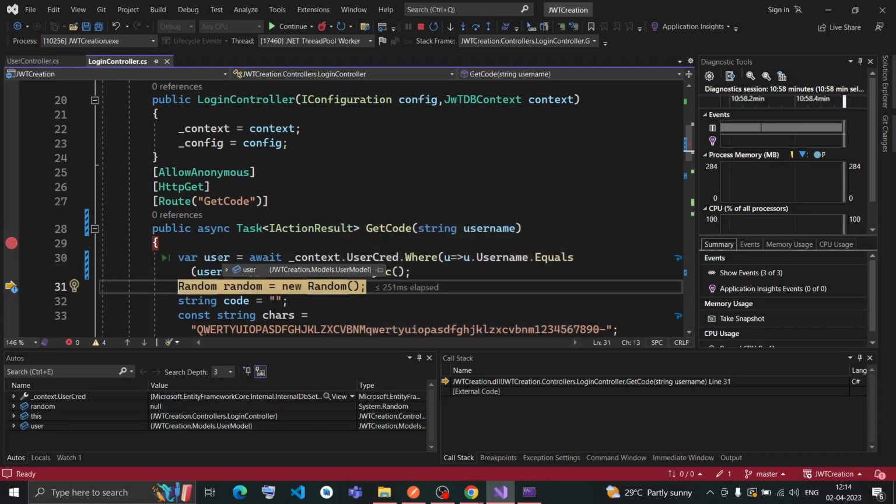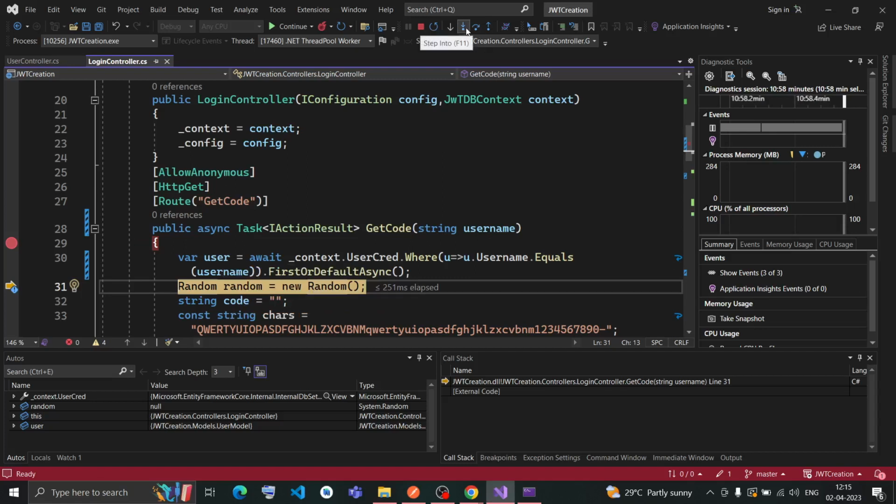Now if we hover over this user and expand it, you can see this is the code that was there previously, starting with 7m2, then the ID is 1, the role is admin, and username is Preetham123. So Preetham123 is there in the database already with one code, that is 7m2.